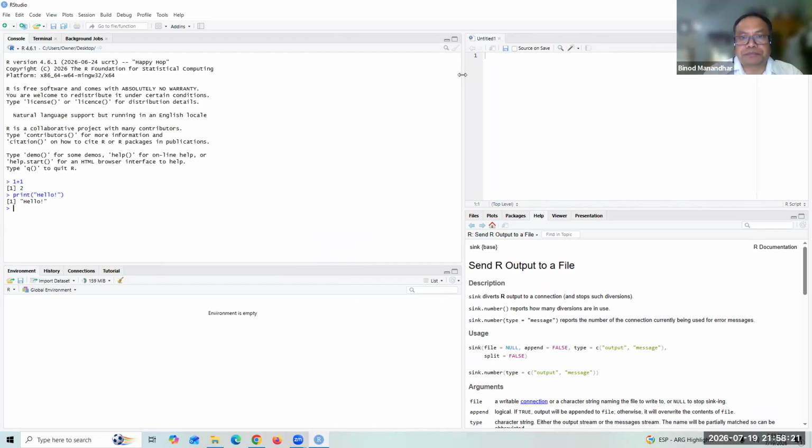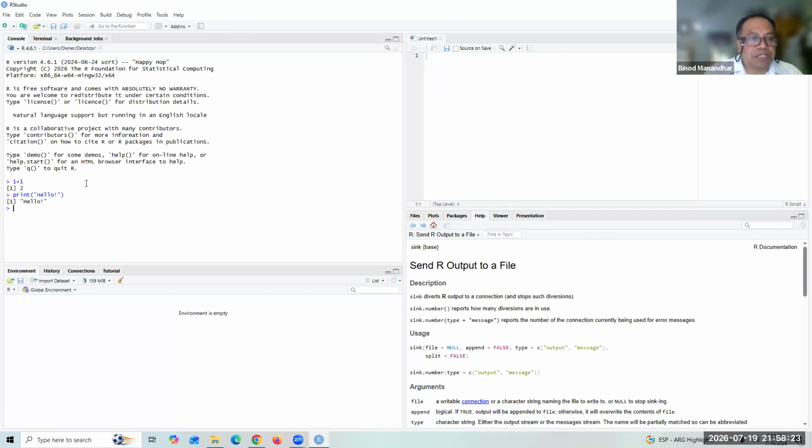Now, this is the place where R executes. And this is the R script where you write the R script here. Let's say the hashtag is a comment in R. Let's say my first R script.